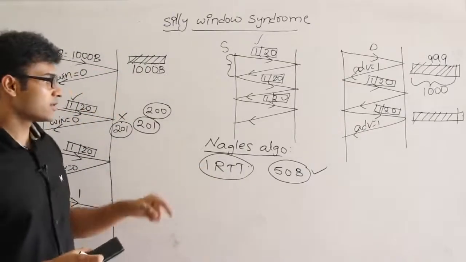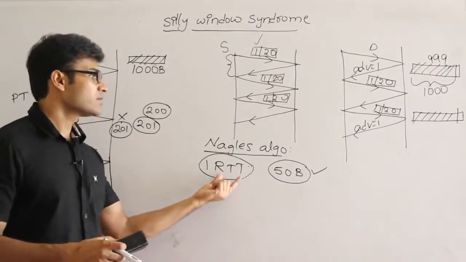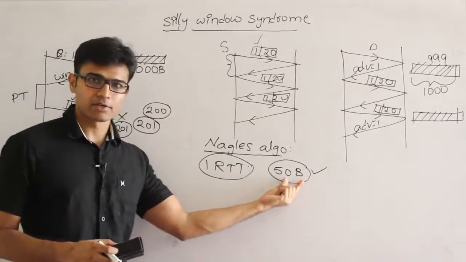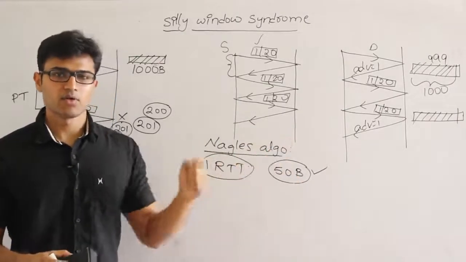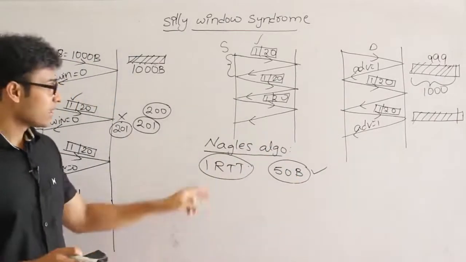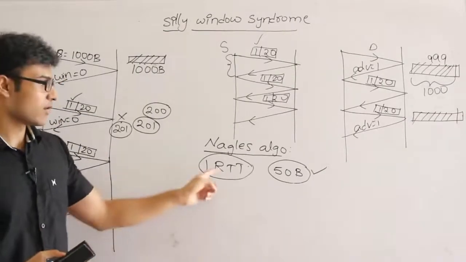Therefore Nagle's algorithm says that wait for 1 RTT, round trip time, and in that time see how much data is produced by the application layer. Then you send that data in one segment. Don't send 1 byte each. In case in 1 RTT only 1 byte is generated, obviously we don't have any other choice, we have to send 1 byte.